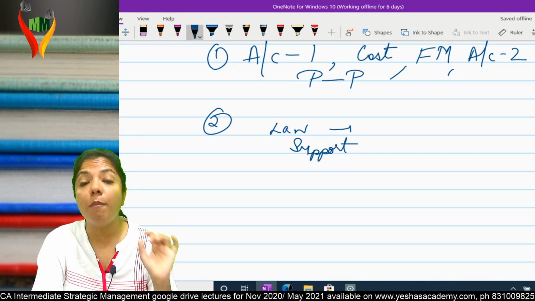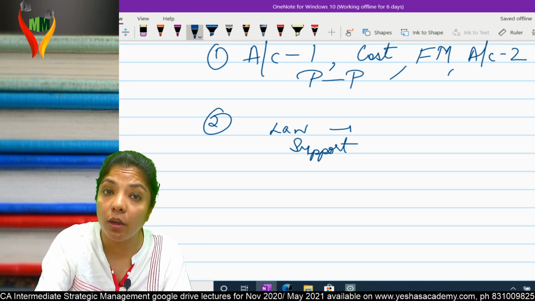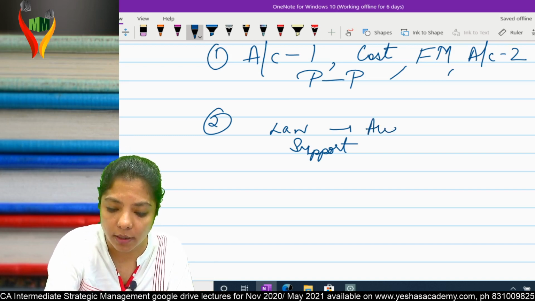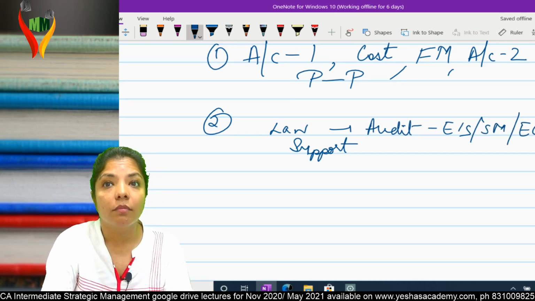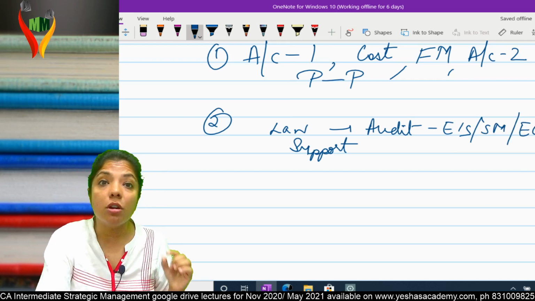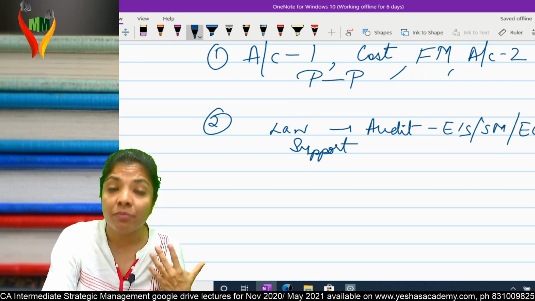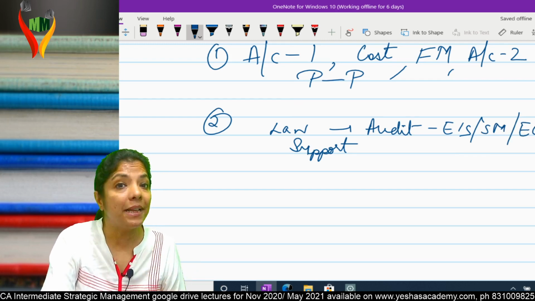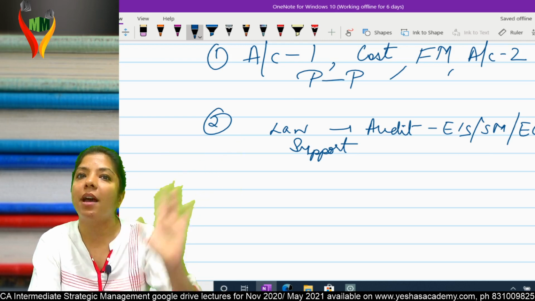No doubt law will help you. But if you say I am good in law, I am good in audit, I am good in EIS and SM, I am good in eco, what are you doing? You are not only having core competency in one support activity, you are having core competency in many support activities. Chances of clearing become high.